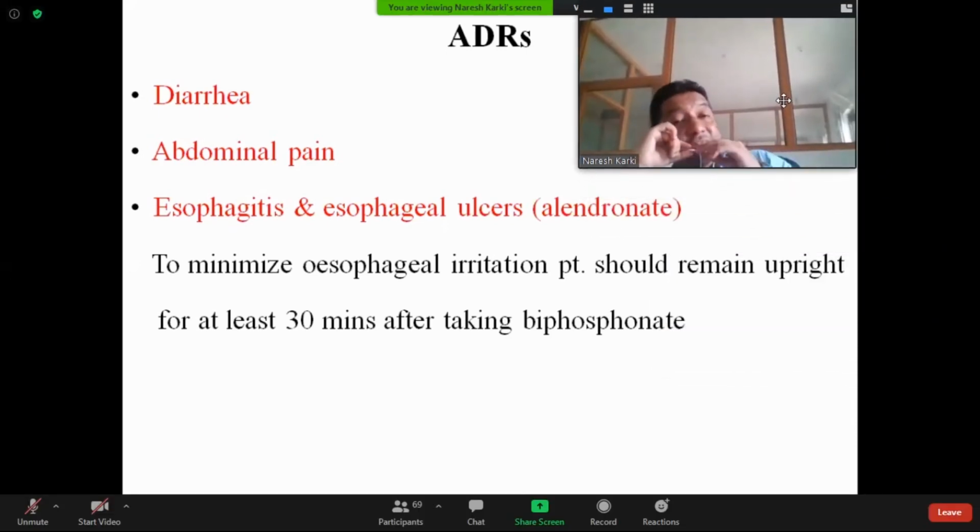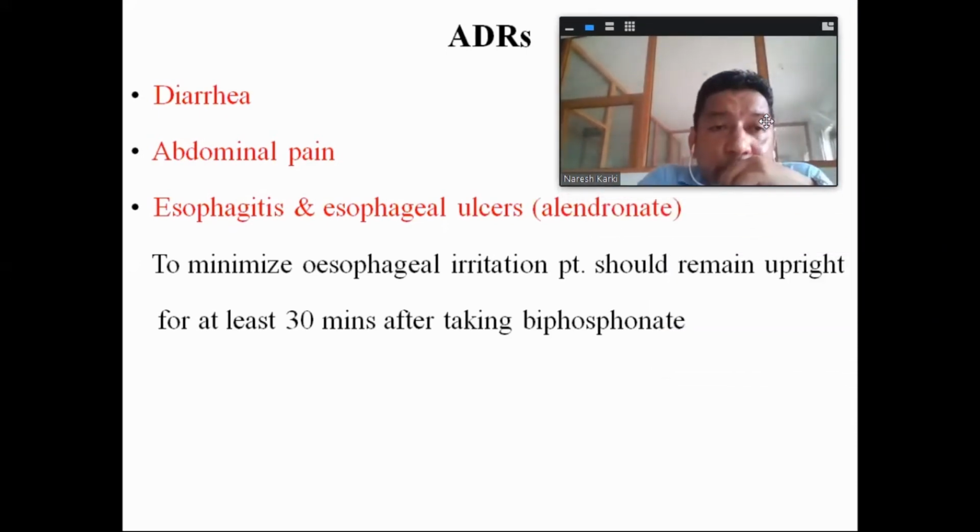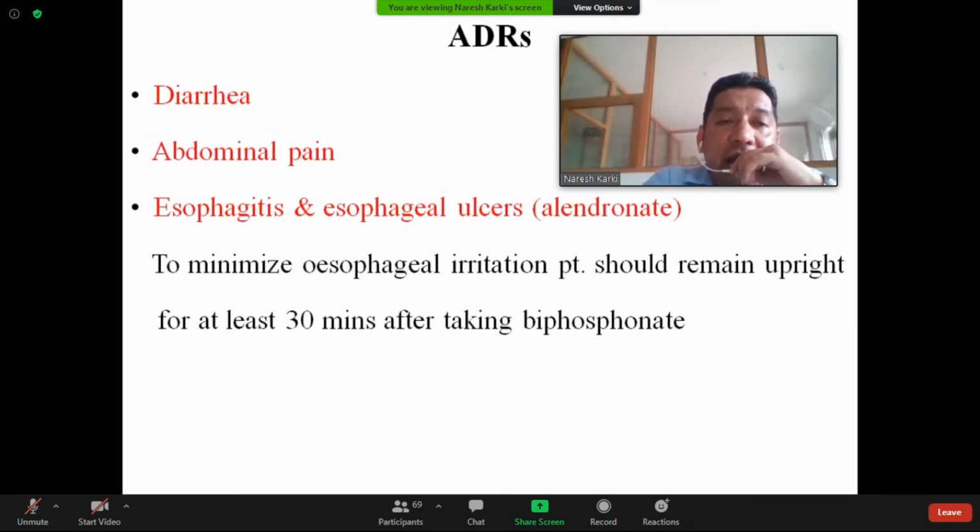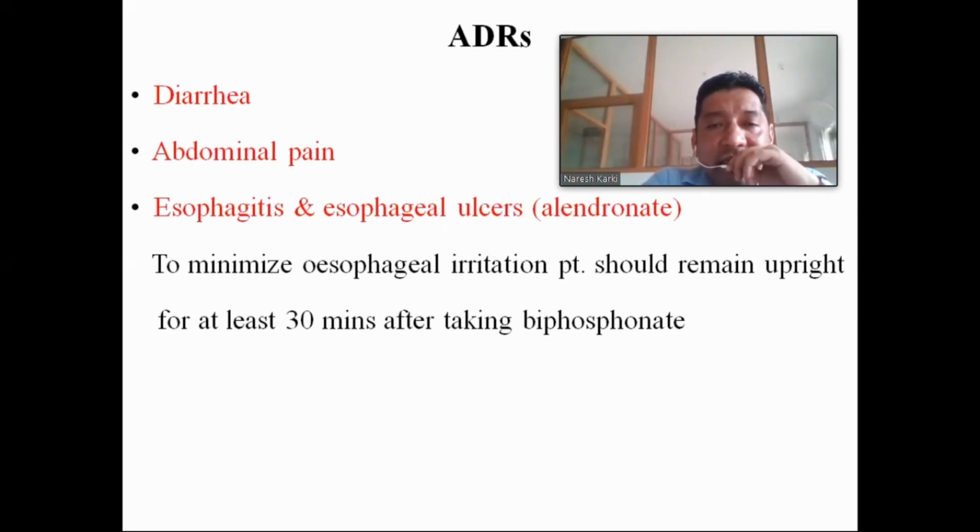So what are the GIT disturbances? Like the abdominal pain and the diarrhea. These are the GIT disturbances. Another problem with the alendronate is that it may cause oesophagitis and oesophageal ulcer. That means inflammation of the esophagus, and the formation of an ulcer in the mucosa of the oesophagus.